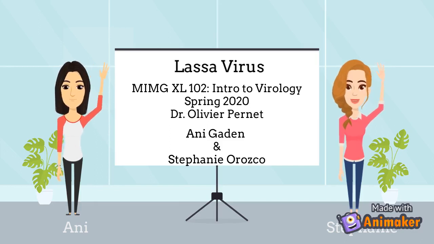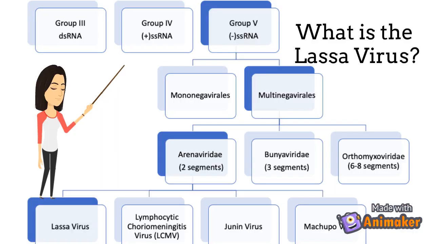Hi, I'm Stephanie, and today we will be talking about the Lassa virus. Lassa virus is a group 5 negative sense single-stranded RNA virus. It is part of the Mononegavirales order and is in the Arenaviridae family of two-segmented viruses.